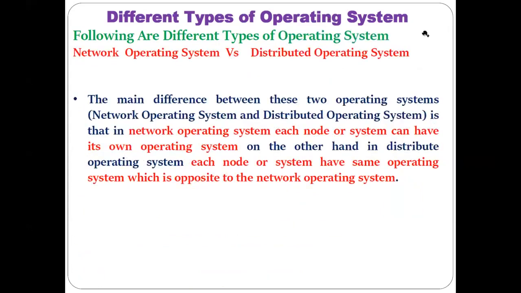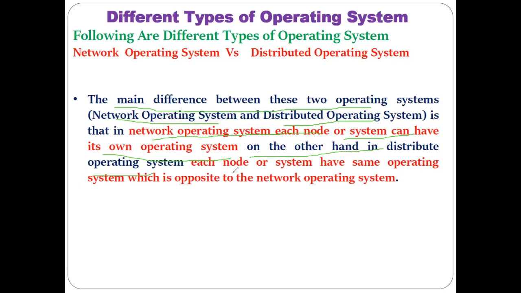The same thing I have put down here. The main difference between these two operating systems, the network operating system and the distributed operating system, is that in case of the network operating system, each node or system can have its own operating system. Means each client that I have shown you in the network operating system might have a different operating system of their own. But that is not the case in the distributed operating system.